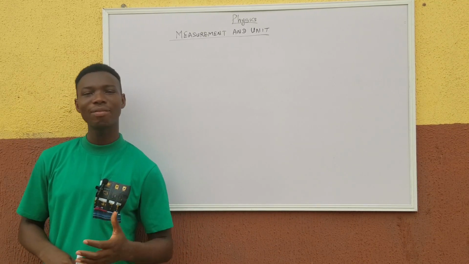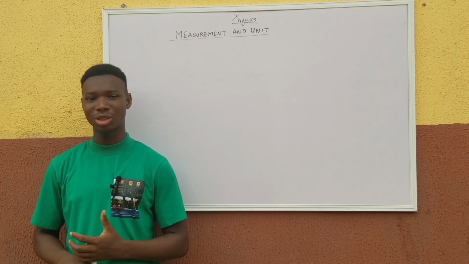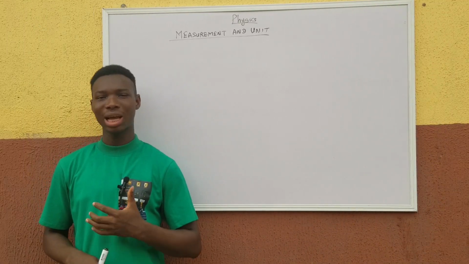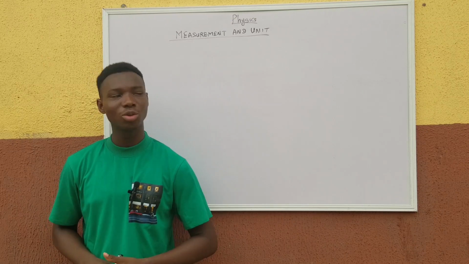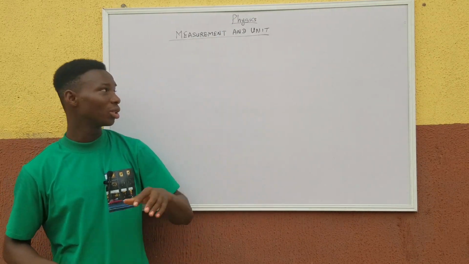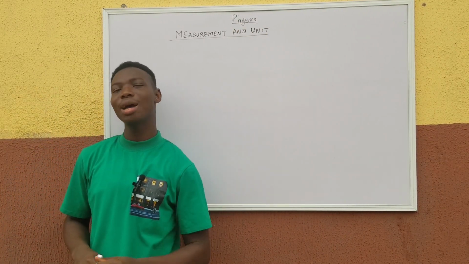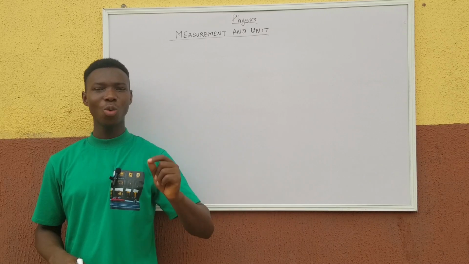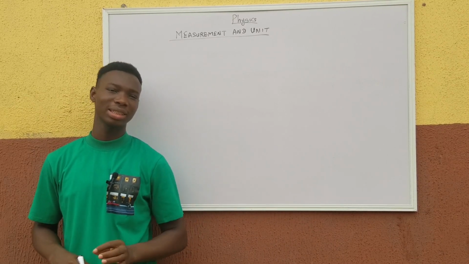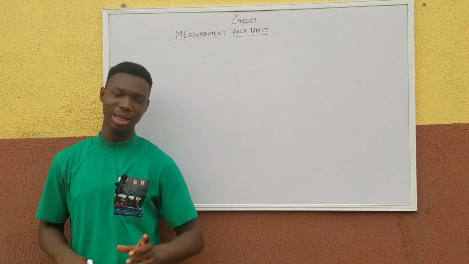So from there we have energy. Energy is the ability or the capacity to do work. That is to say, no work can be done without the use of what? Energy. So from today we'll be moving down to what we call measurement and units. But focusing on this word unit on its own, it has been earlier stated that no quantity in physics can be accepted except it can be measured and given an SI unit.